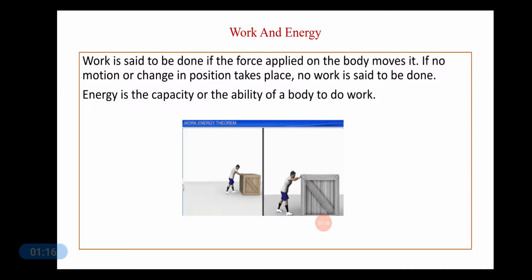Energy. Energy is the capacity or the ability of a body to do work. So here, in both the cases, energy is the capacity or the ability of these two persons to do work. In the first case, here energy is needed or applied. In the second case, also energy is needed and applied, but here we do not find any change in the position of the object.